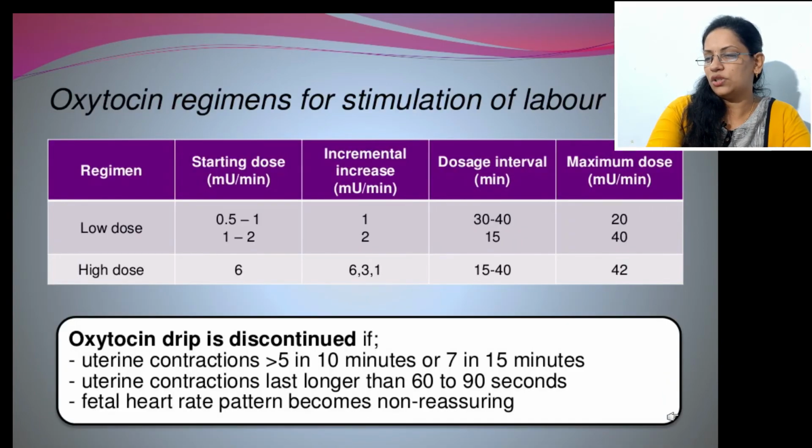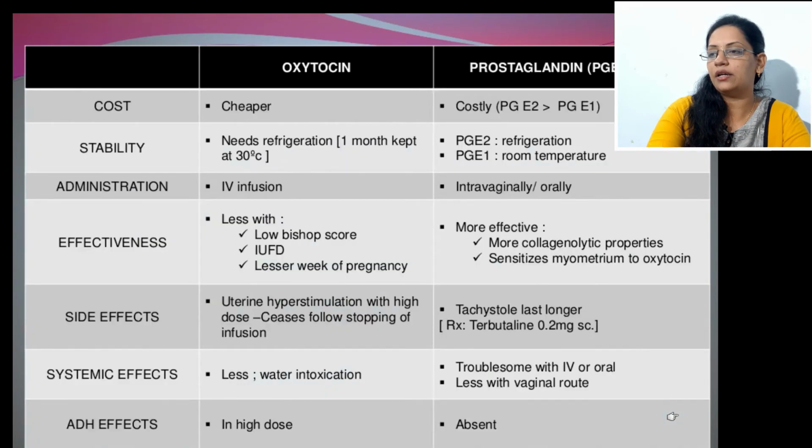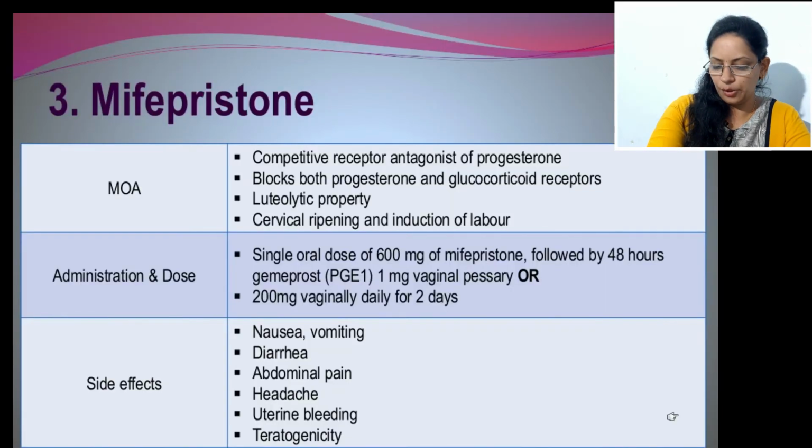This is about the dosage of oxytocin. This is mifepristone. Along with oxytocin, we give this mifepristone for induction of labor. This causes induction of labor with cervical ripening. Dosage is given, and some side effects are nausea, vomiting, diarrhea, headache. These are the things or comparison of this. So this is about induction of labor.